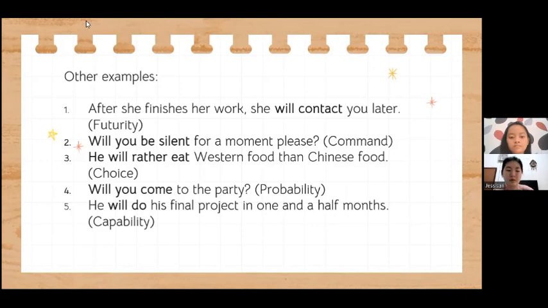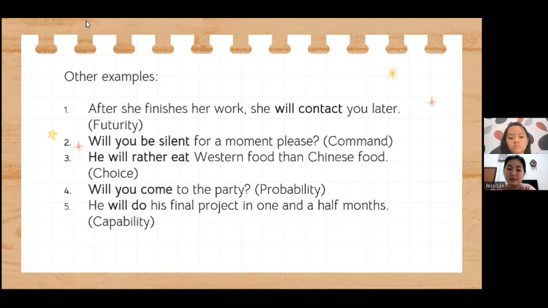It is probability. Either you can come to our party or not. And the fifth one, he will do his final project in 1.5 months. It is capability: he can do the final project in 1.5 months.